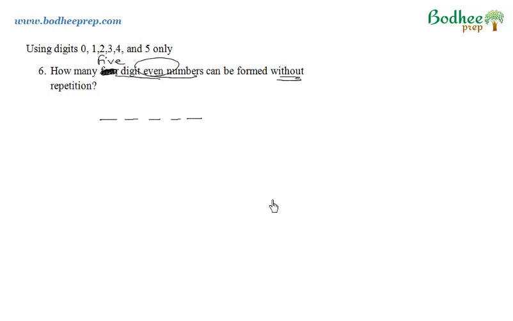One thing which comes to mind is that the restriction is in this place. To make the number even, we have to use either 0, 2 or 4 at this place. The student says that this place can be filled in 3 ways, and only one of these 3 digits will be used. So out of these 6 digits, we are left with 5 digits. Now my question is how many ways this place can be filled. Since we have 5 digits, can I say we can use 5 ways for this place?